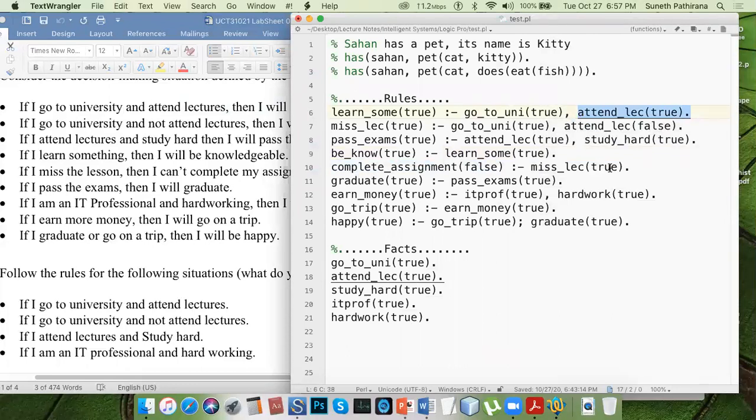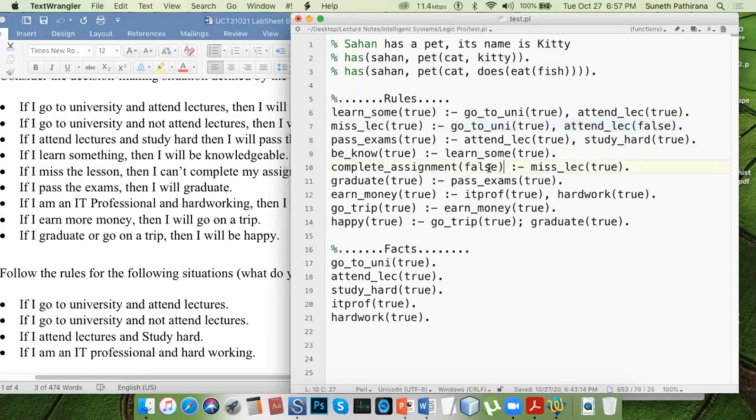You miss lectures means what? Here you can't do that, because missing lectures means you need to satisfy two conditions: you go to university and you don't attend lectures. That means missed lectures is not the same as this one. So missed lectures true means you have satisfied both conditions. You have gone to the university, but you haven't attended the lectures.